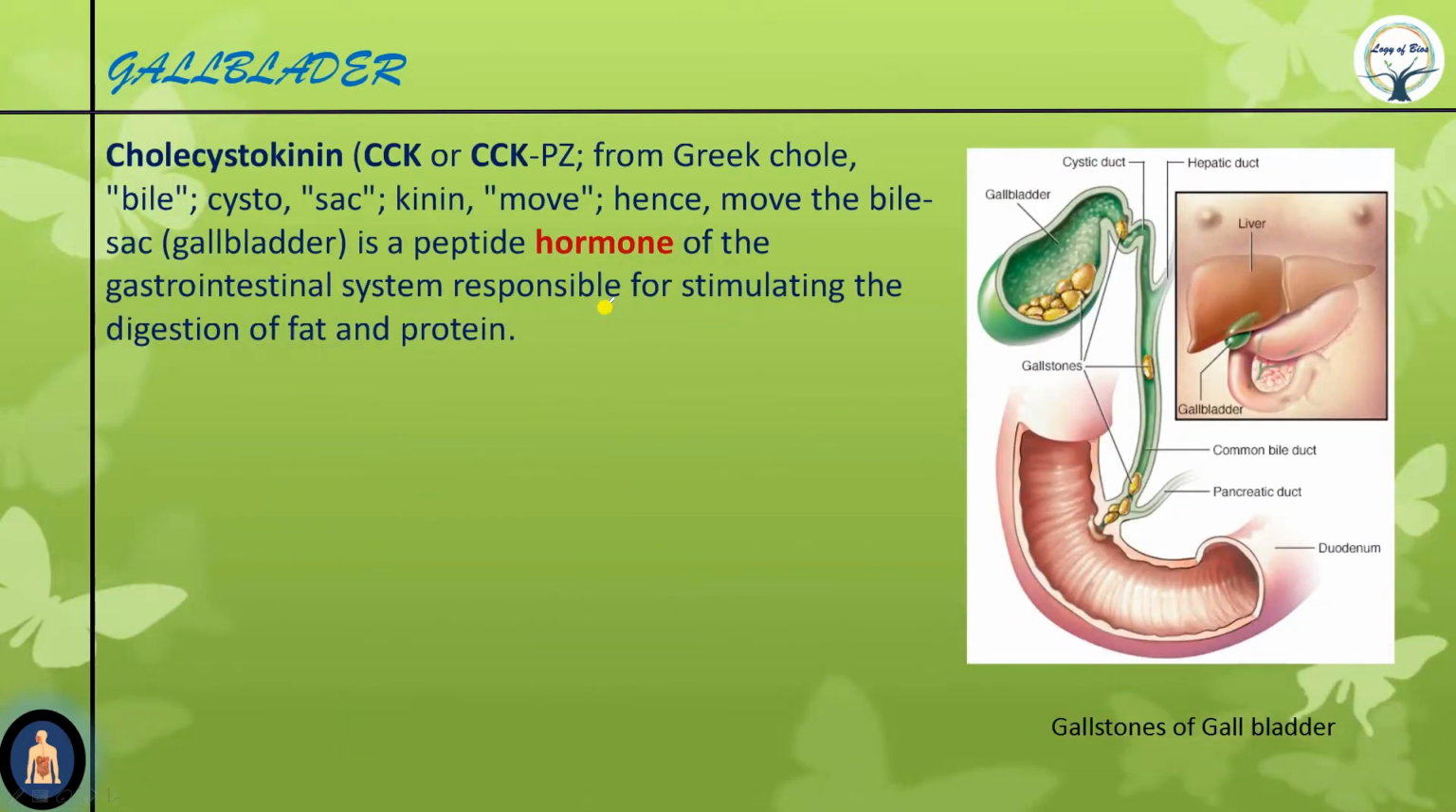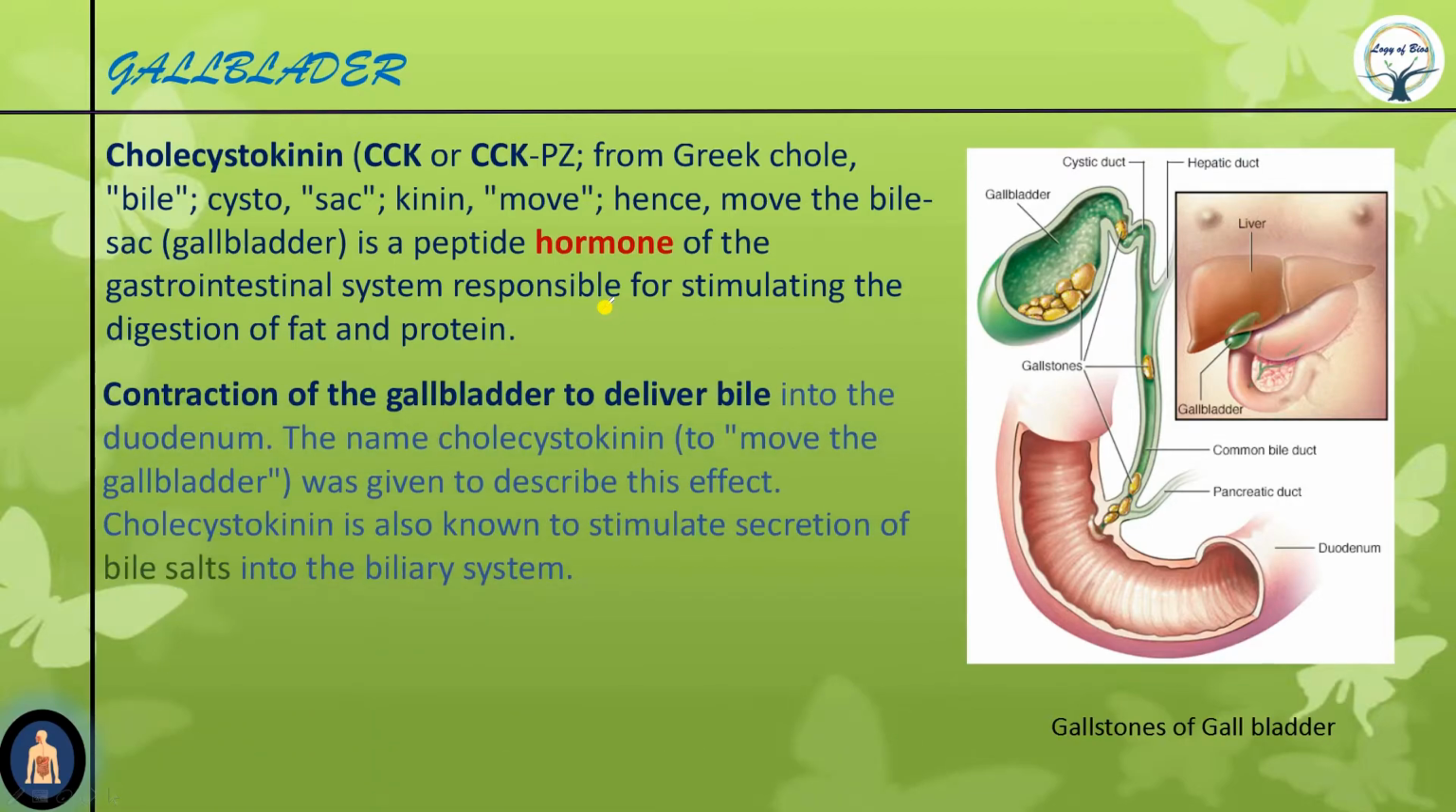Now gallbladder is the sac-shaped organ, and I told you I will discuss cholecystokinin. We find it in the enteroendocrine cells of the small intestine. It is known as CCK or CCK-PZ. Now in Greek, chole means bile, cysto means sac, and kinin means move. Therefore it is known as move the bile sac. Clear? So it helps in contraction of the gallbladder and delivery of bile.